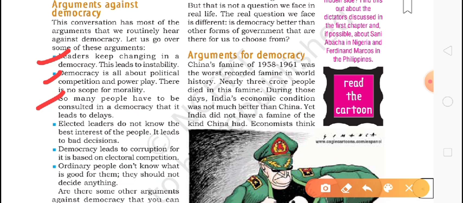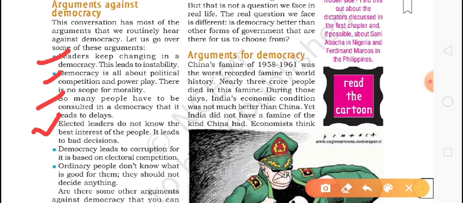Elected leaders do not know the best interests of the people. It leads to bad decisions. Yes, it happens sometimes. The elected leaders do not go to the public again, so they don't know what the benefit or interest of the people is, what people want or not. When they don't know this, they sometimes take wrong decisions.